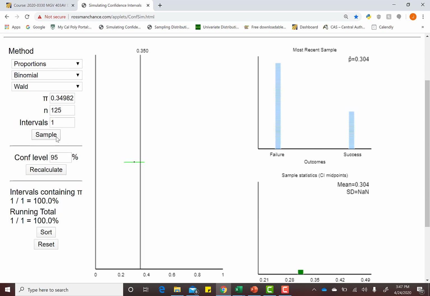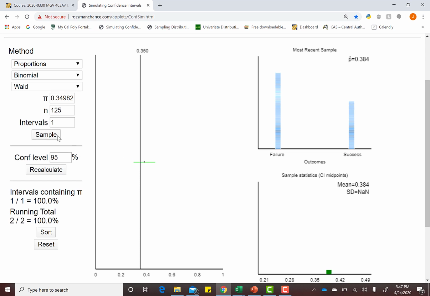So we'll notice in this example, we got a sample proportion of 0.304. That little black dot represents 0.304, which does not fall exactly on our vertical black line, our population proportion. However, the interval that we created using that sample proportion does capture that black line. We are estimating our population proportion using an interval as opposed to a single value.